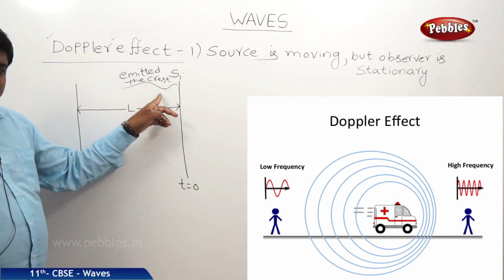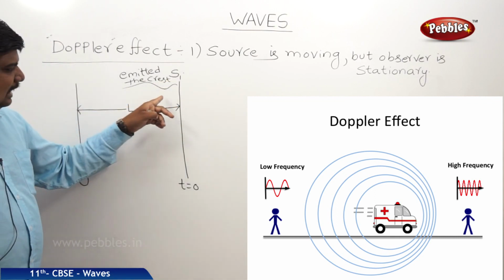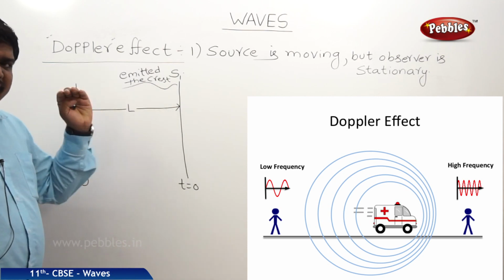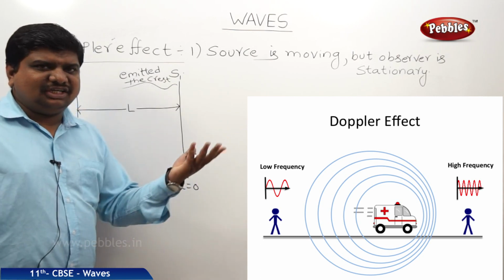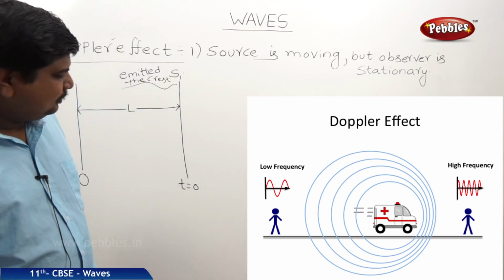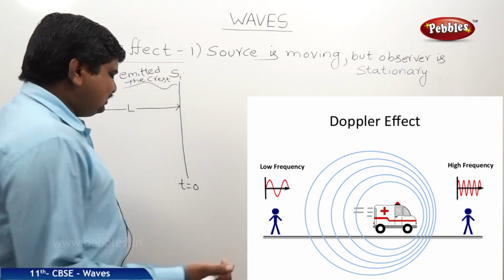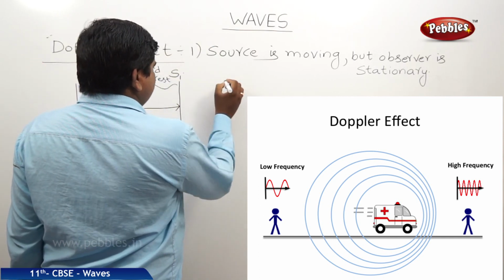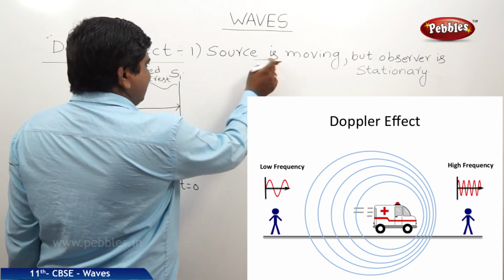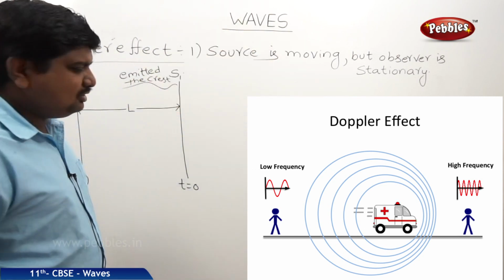This crest, which is emitted by the source, reaches the observer at some time t1. After some time t0, the source has moved some more distance, because the condition is that the source is moving away from the observer.